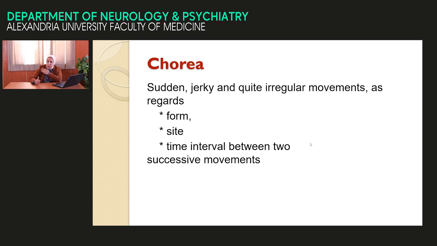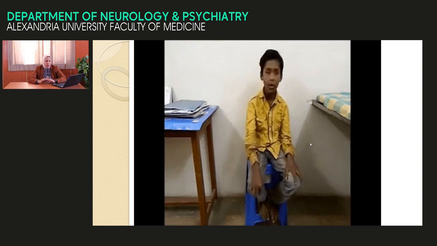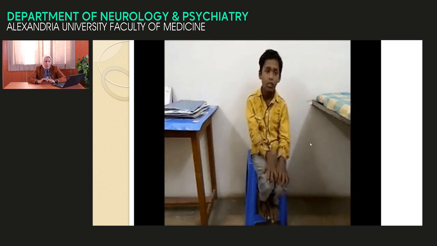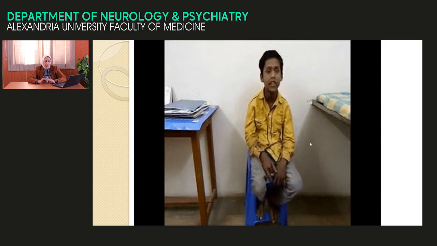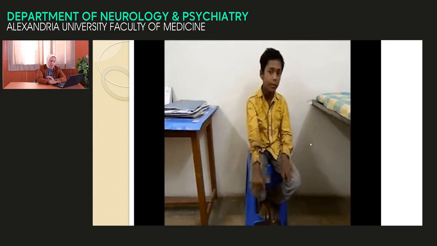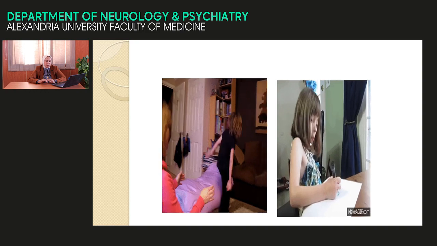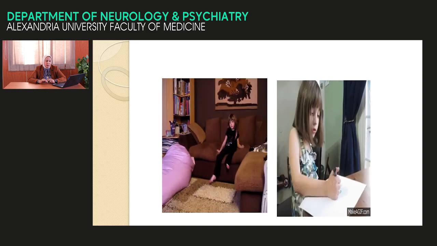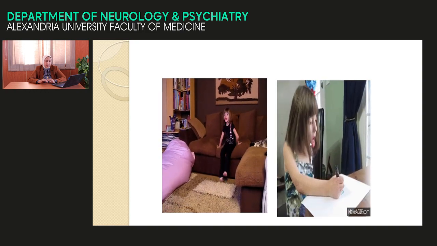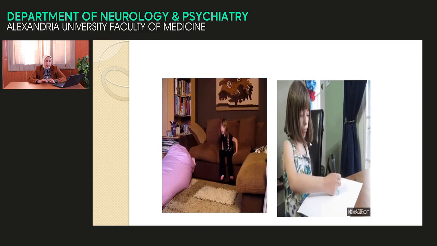The first movement starts in the upper limb. What is the next? In the other limb, in the lower limb, in the shoulder, in the head and neck, unable to expect the location. The time interval between two successive movements, unable to expect. So it is completely irregular as regards the form, the site, and the time interval. This is a child with chorea movement, proximal in the upper limb, in the lower limb, in the head and the neck. Another female with chorea movement. Jerky, quite irregular movement as regards the form, the site, and the time interval.